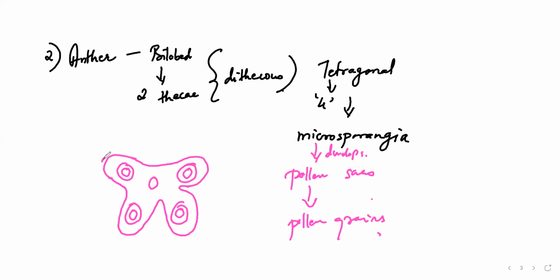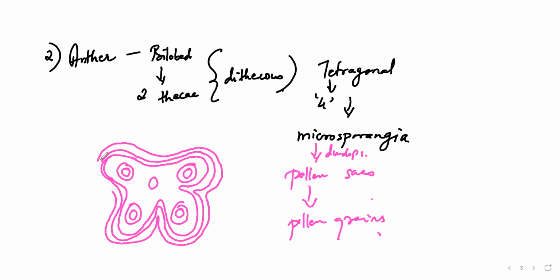And then obviously it'll be having certain layers like this, 2-3 layers. If you see this part, this is called the connective. Okay, the first part is the epidermis, the first layer.